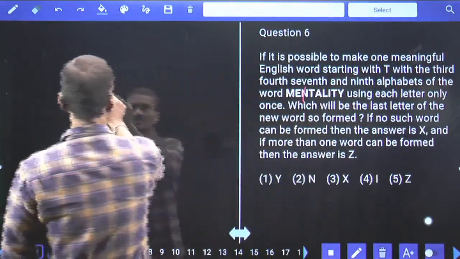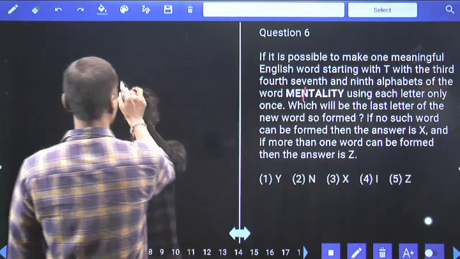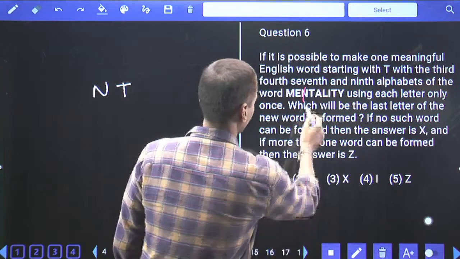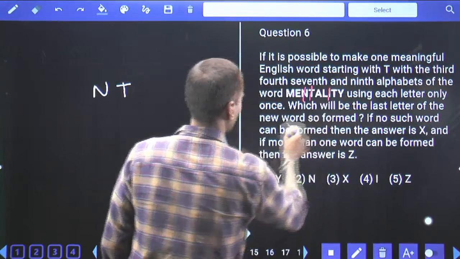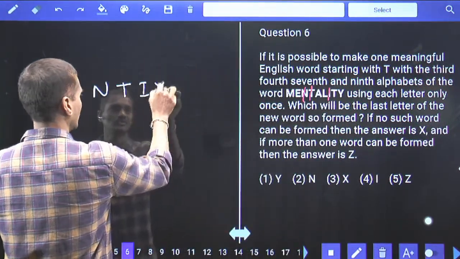3 is N and 4 is T. 3, 4, 7 and 9. Now what are the 4 letters we have?